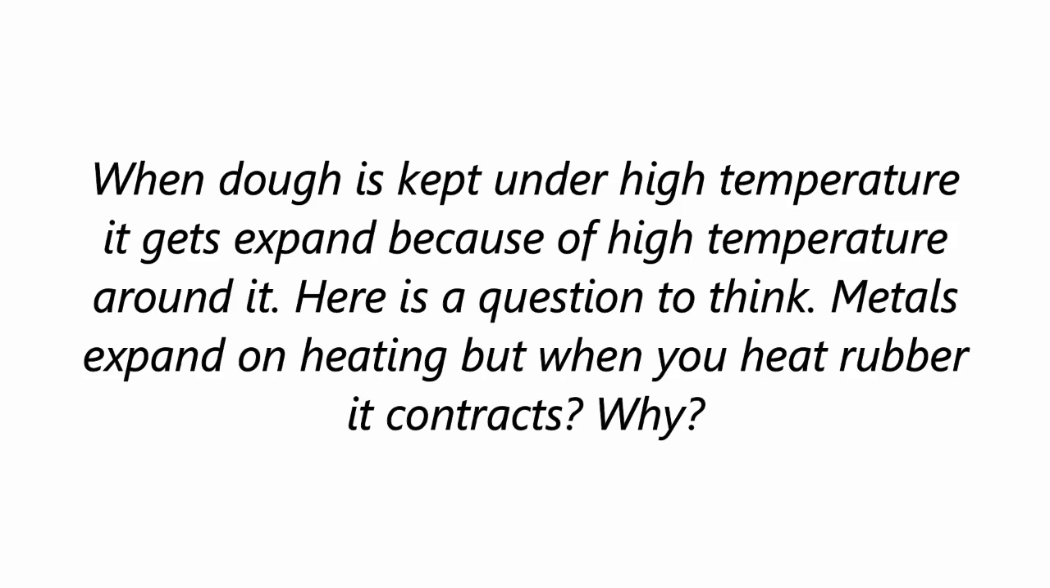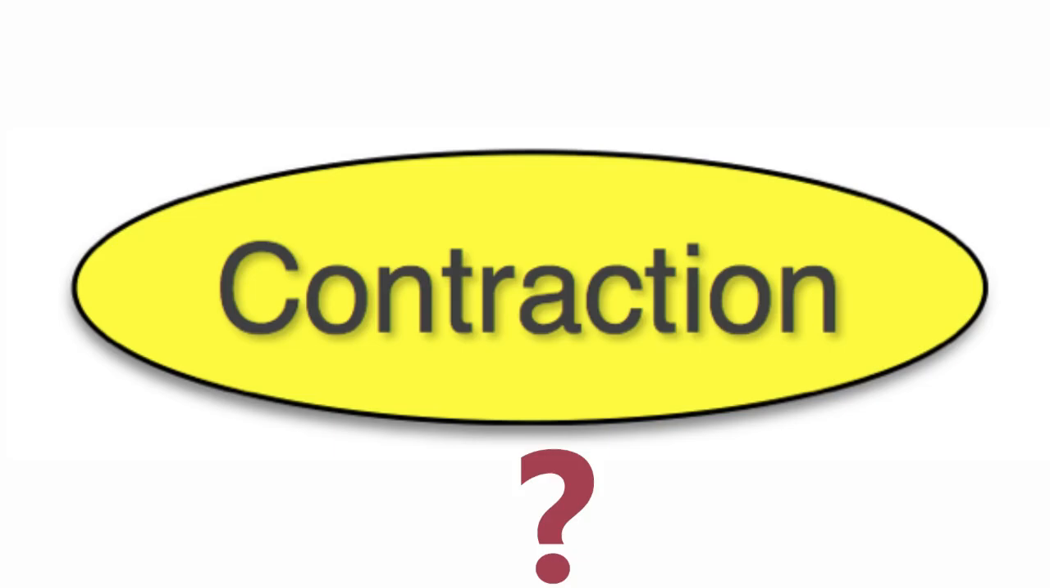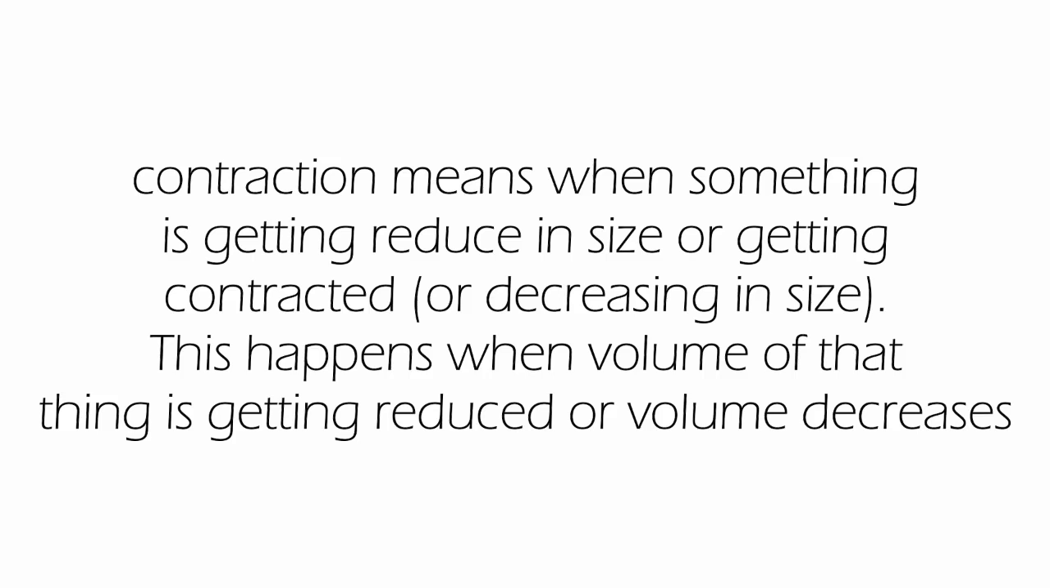Now, here is a question for you to think. Metals expand on heating, but when you heat rubber, it contracts. Why? Now I told you that expansion and contraction are opposites. Now, can you guess what contraction means? Yes, you're right. Contraction means when something is getting reduced in size or decreasing in size. This happens when the volume of that thing is getting reduced or decreases, right?